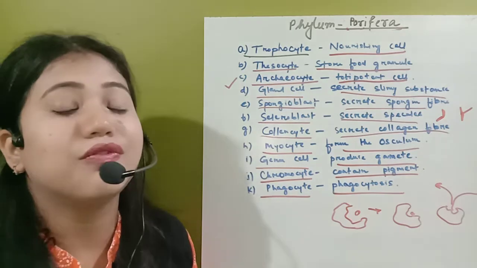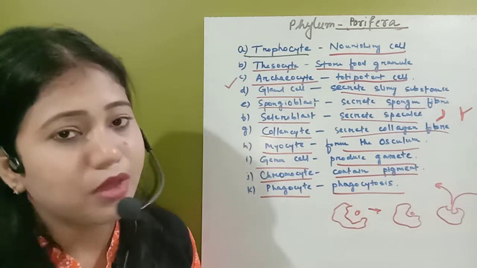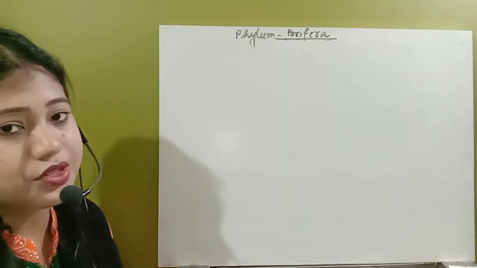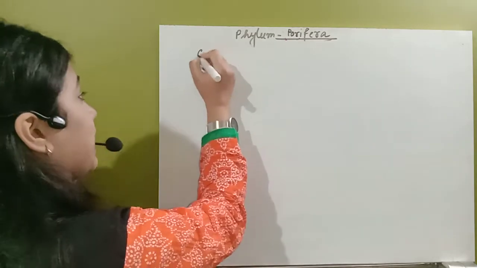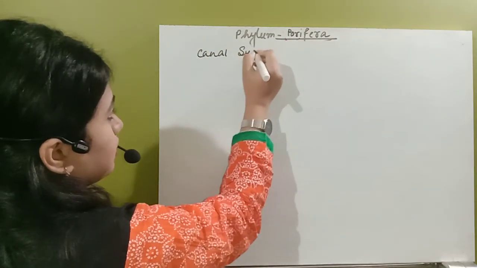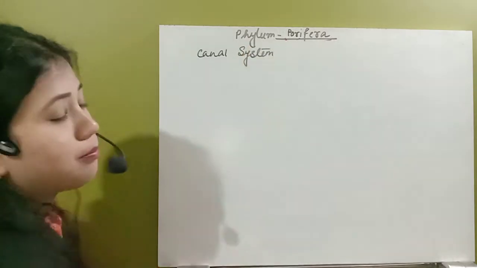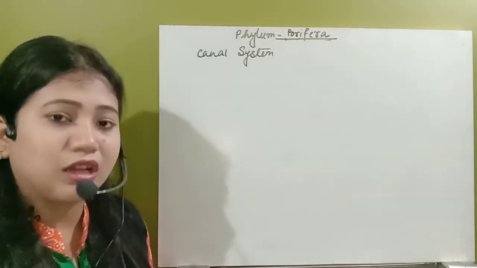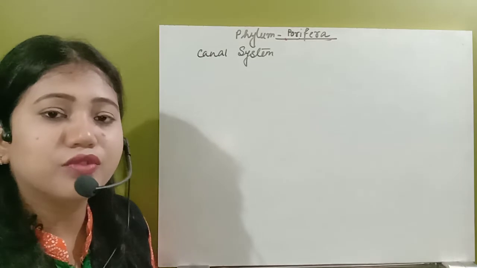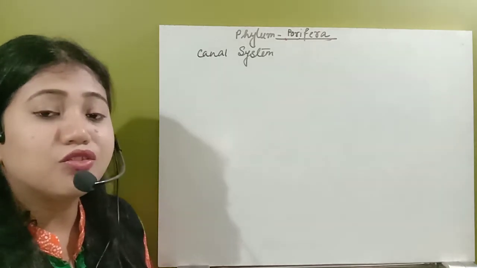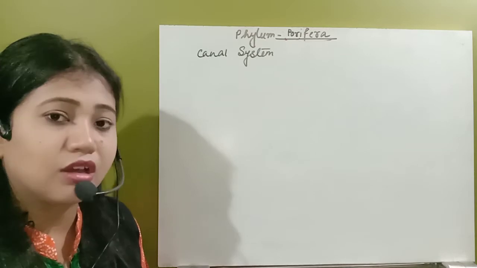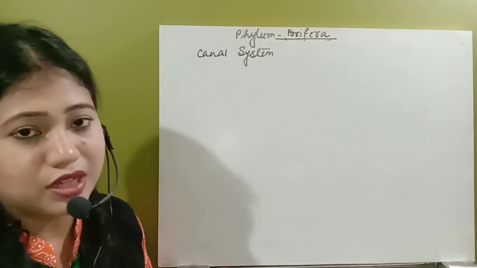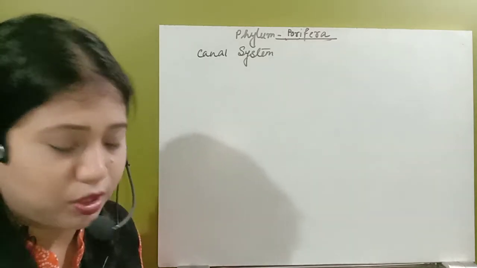Now after that we'll see a very unique characteristic of the phylum Porifera, that is the canal system. So what is the canal system? This is a water current system by which this organism traps food. This organism also inspirates, that means it takes in gases and removes gases. It also helps in expiration, that means excretion, the removal of waste products, as well as the transfer of the gametes, which basically means sperm.